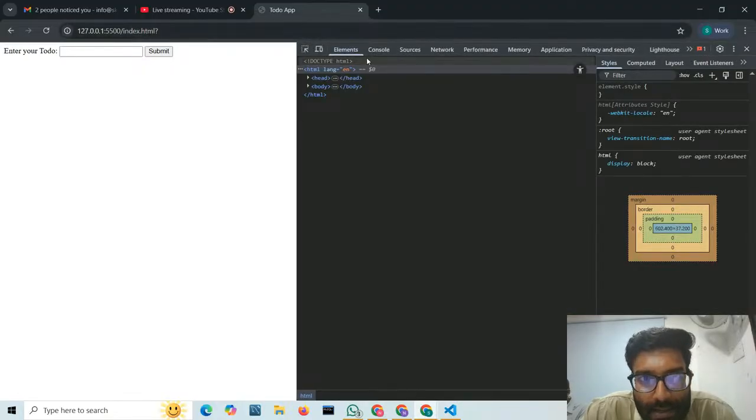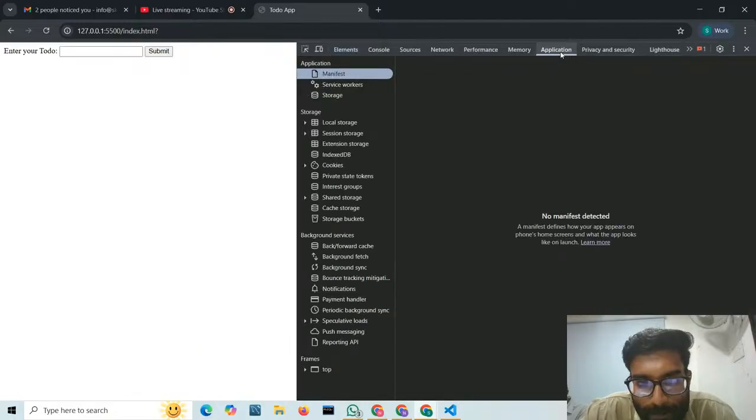So inside the developer tools, you have one application tab. Inside the application tab, you can see the browser provides you some kind of storages. You can see local storage is there, session storage is there, extension storage is there, cache storage is there, and cookies are also stored in the browser. So all the website related data can be stored inside this storage which is provided by the browser for you. So what you need to do, we will use this local storage.